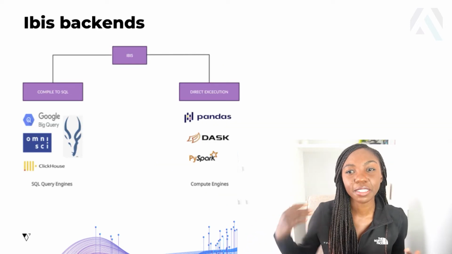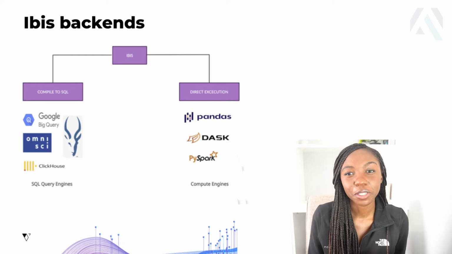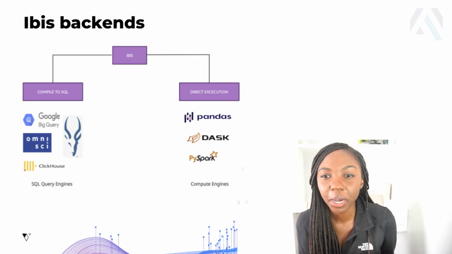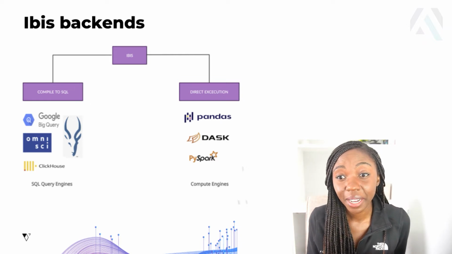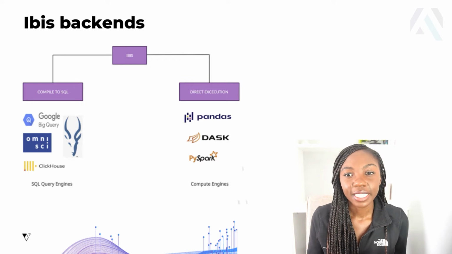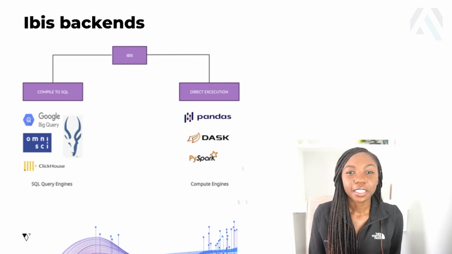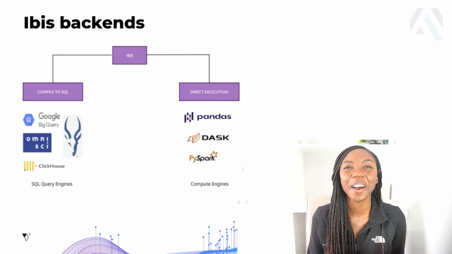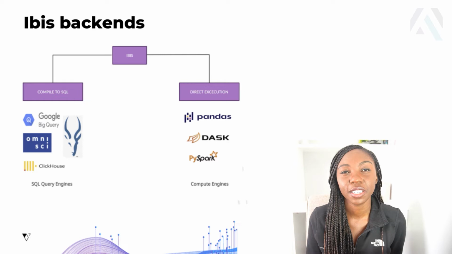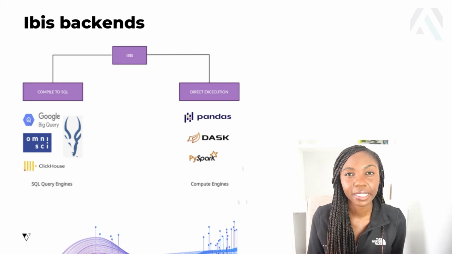So there are several different backends that Ibis supports currently. Some of those include PySpark, PostgreSQL, Impala, Dask, Pandas, and things like ClickHouse and Data Fusion. And so there's a very wide range of backends or different database engines that you can use with Ibis.